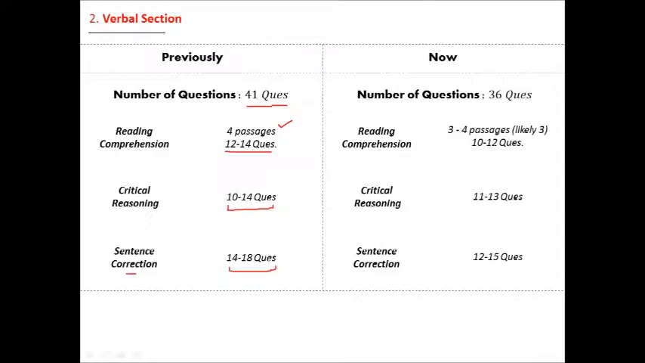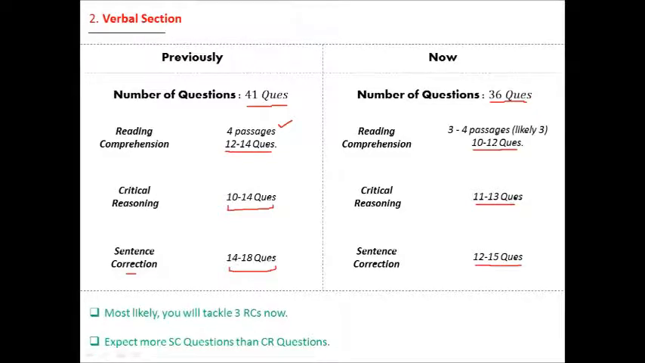Now, when the questions have been reduced to 36, you're going to see 3 or 4 passages in the exam. 70% of the people who appeared in the exam saw 3 passages, but 30% also saw 4 passages. RCs account for 10 to 12 questions, critical reasoning 11 to 13 questions, sentence correction 12 to 15 questions. Most likely you're going to get 3 RCs now, and that is good news for most of the aspirants. You're going to expect more questions over SC than CR.